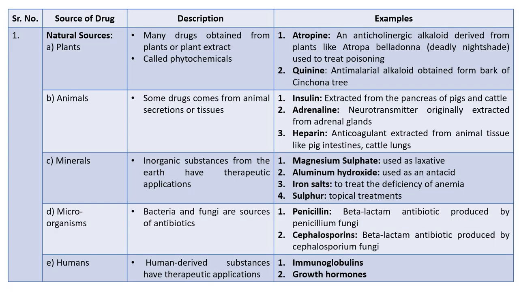Next, humans. Certain human-derived substances have therapeutic applications. Example, immunoglobulins. These are antibodies obtained from human blood plasma used to provide passive immunity. Second, growth hormones. These are hormones regulating growth and development, originally extracted from human pituitary glands, now produced via recombinant DNA technology in the lab.